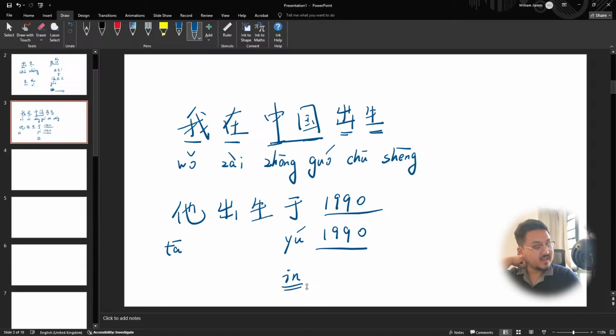You can also say 出生于什么什么家庭, which is a very common thing to say